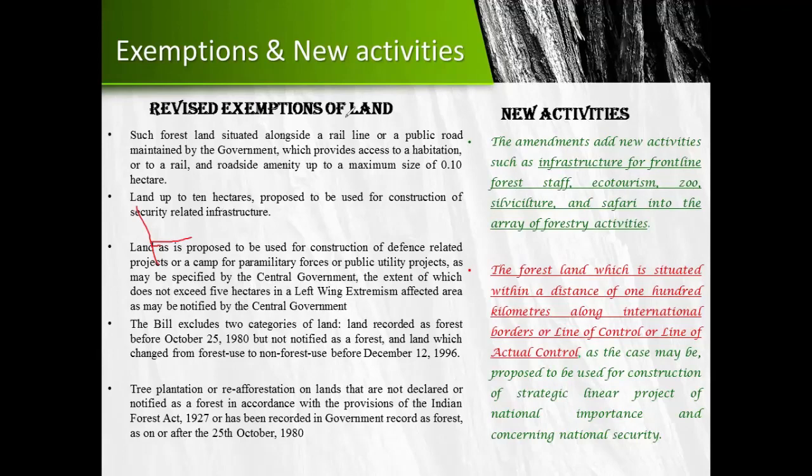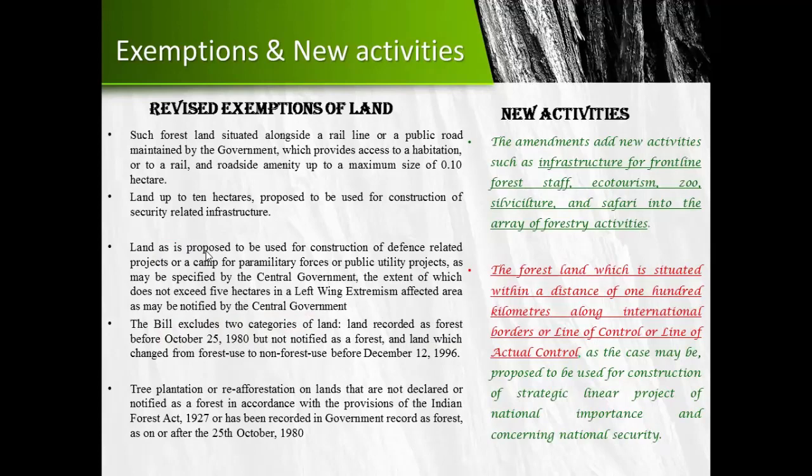Also, all this has been excluded in forested land. The bill also excludes two categories of land: lands which have not been recorded in the Act according to 1980, or which have been changed from forest use to non-forest use before 1996. So those lands have been excluded. Those are no longer forest lands. So the bill excludes these types of lands and also these exemptions that I have said.